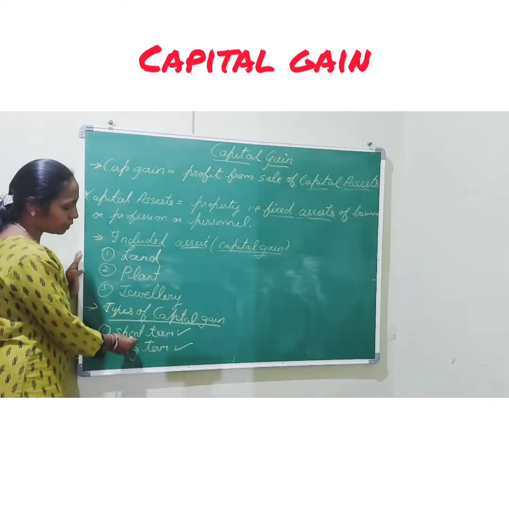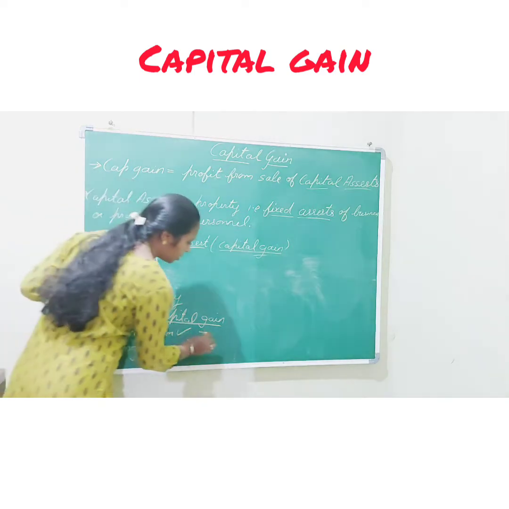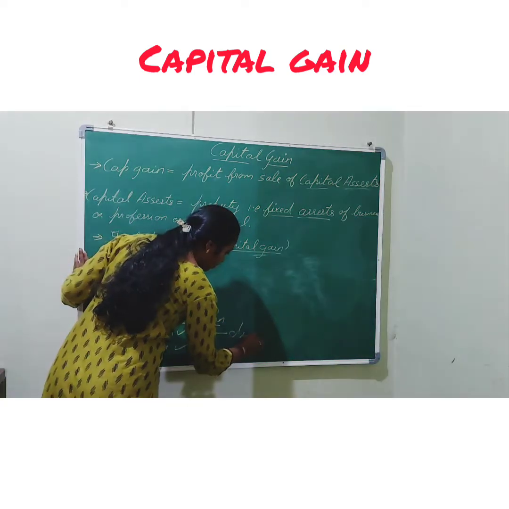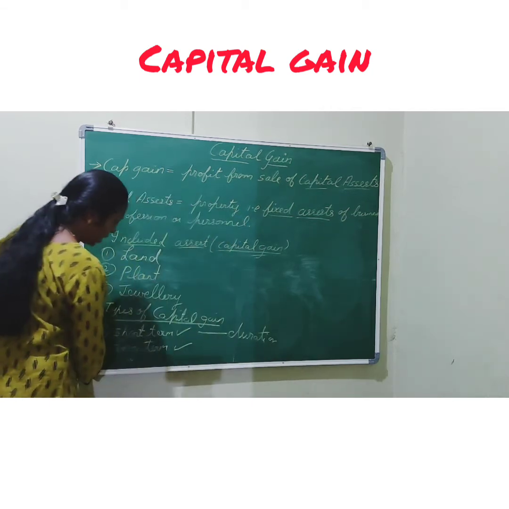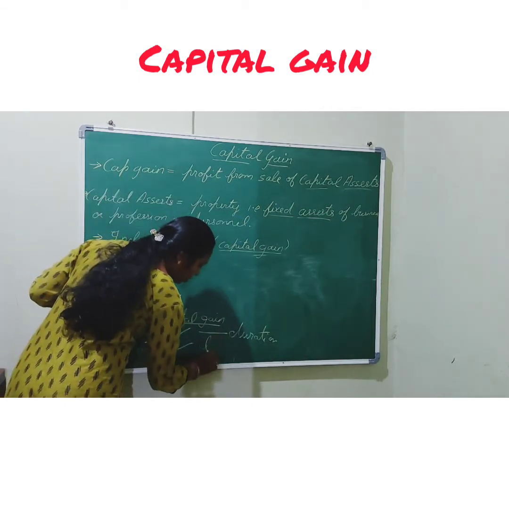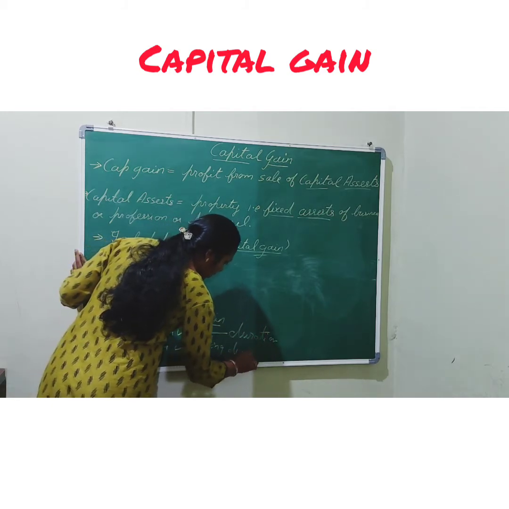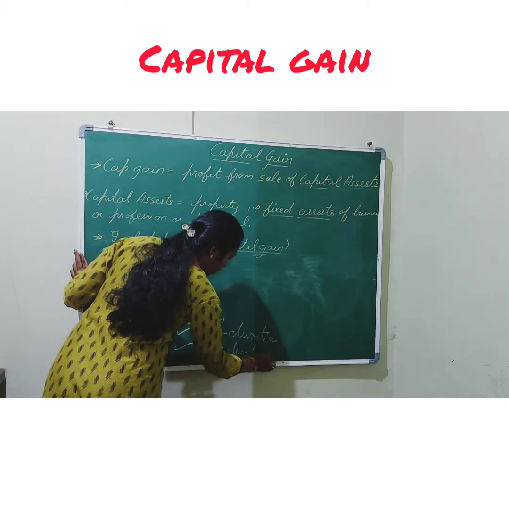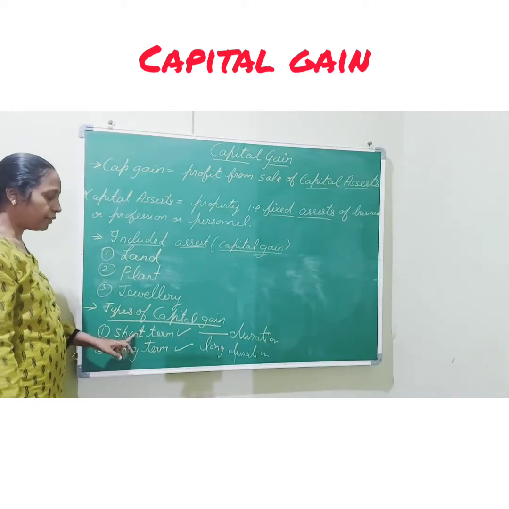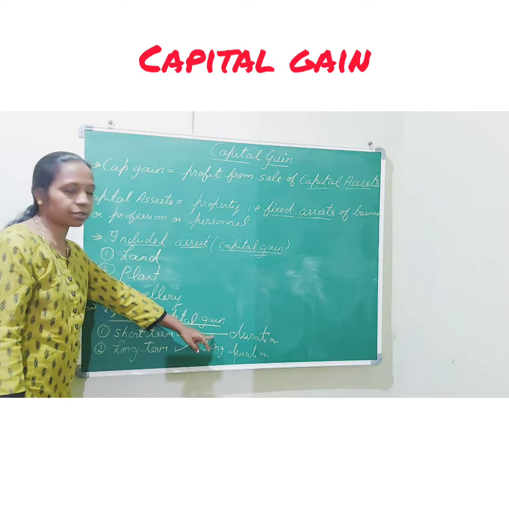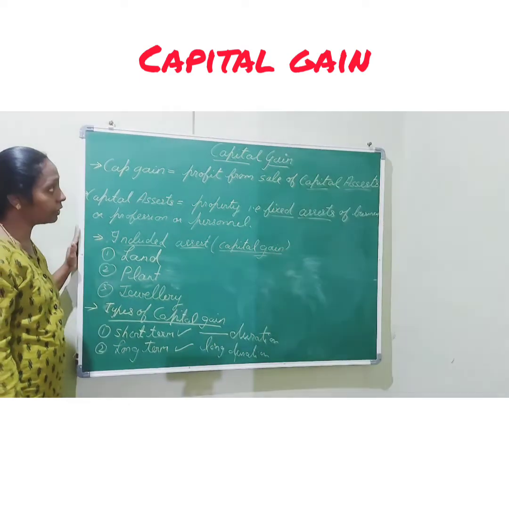So short term means what? Less term or less duration is there, and long term is long duration. When we have an asset with us for a long time, for many years, it comes under long term, and if we are having it only for 1 year or 6 months, it is known as short term. So this is the theory part of your capital gain.